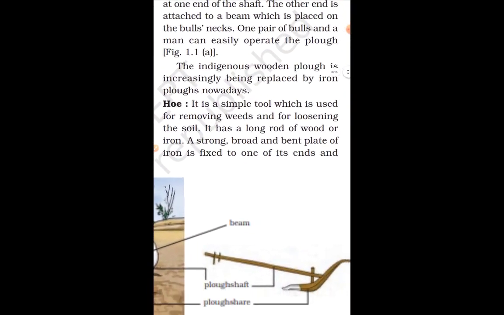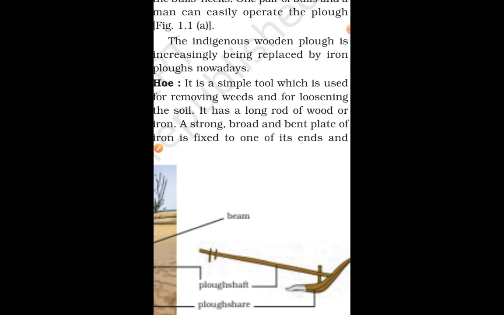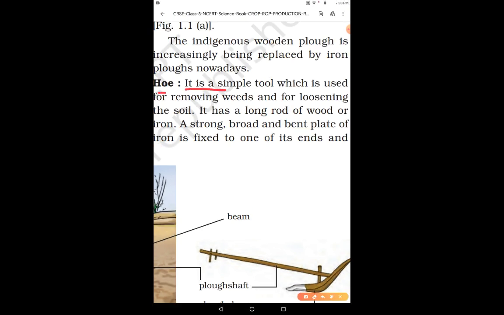Okay, now I'm going to discuss the hoe. A simple tool, the hoe. Fine. What is a hoe? A hoe is a simple tool which is used for removing the weeds and for loosening the soil. It has a long rod of wood or iron. A strong, broad and bent plate of iron is fixed on one of its ends. Right? So what is a hoe? A hoe is a simple tool that is used for removing the weeds and for loosening the soil. Right? And it is generally a long rod of wood or iron.